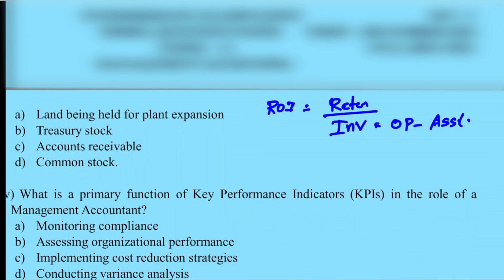So land being held for plant expansion is a fixed asset. Treasury stock is a fixed investment. Common stock, in operating asset, common stock or the inventory is taken out. So account receivable is the correct answer.